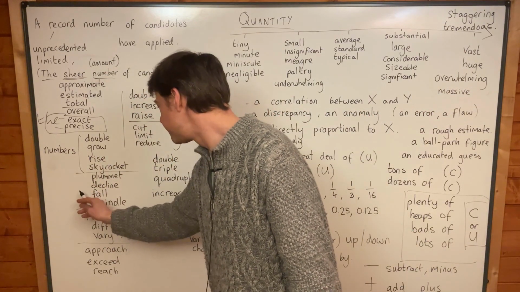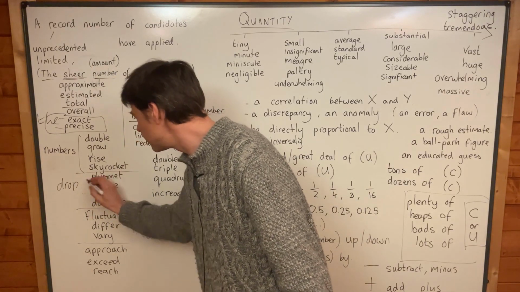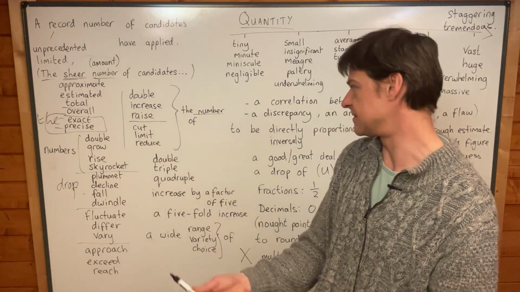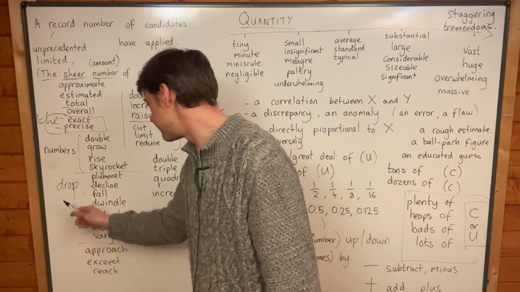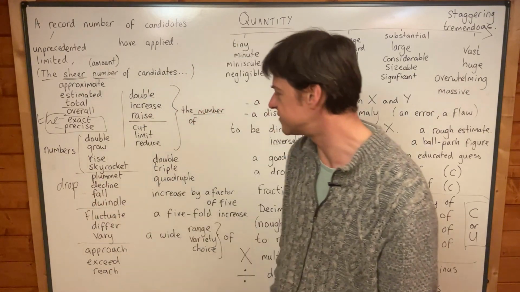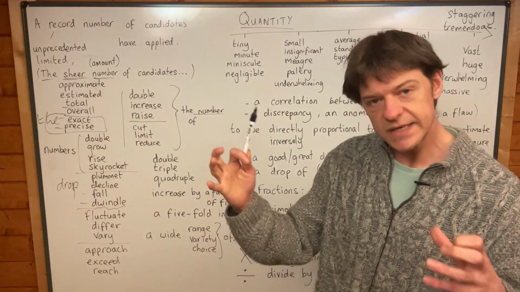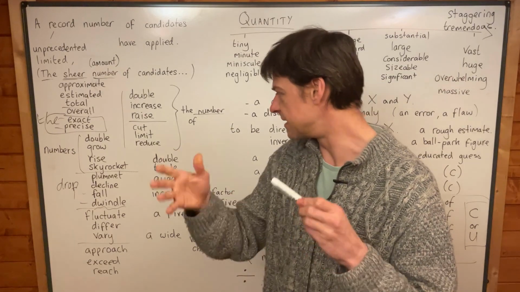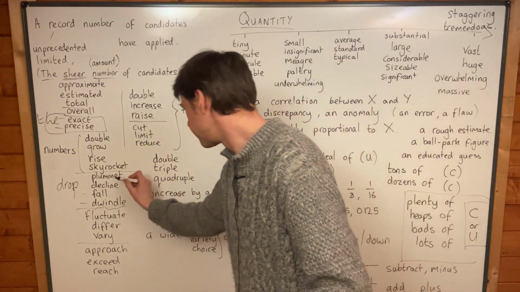Numbers can fall, and yeah, drop works here as well. Numbers can drop, numbers can plummet, which means drop very, very quickly. Numbers can decline, yeah. Maybe you're talking about staff members, yeah. The number of staff members has dropped, the number of staff members has declined, the number of staff members has dwindled. Dwindle means get smaller and smaller and smaller. So it's not quite as drastic, as dramatic as plummet.